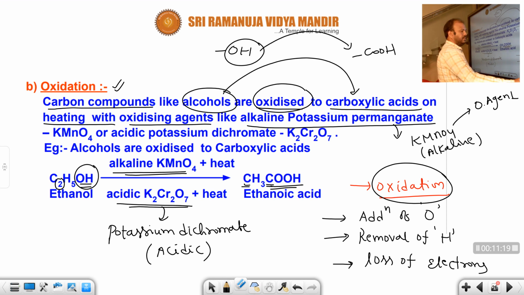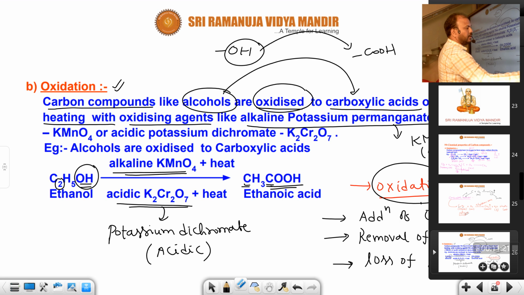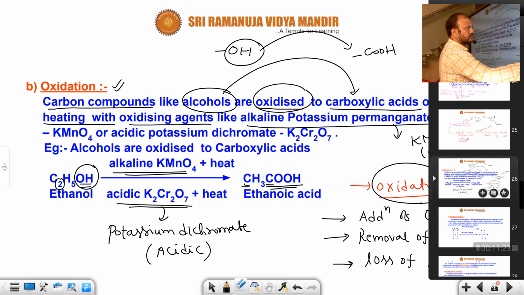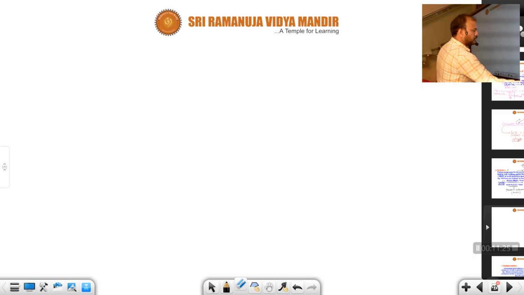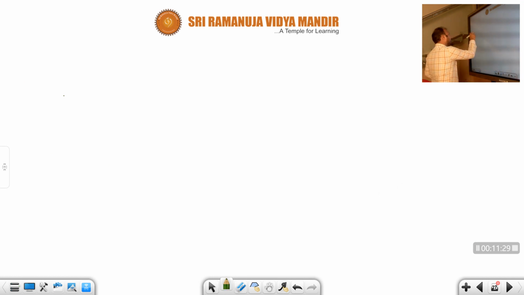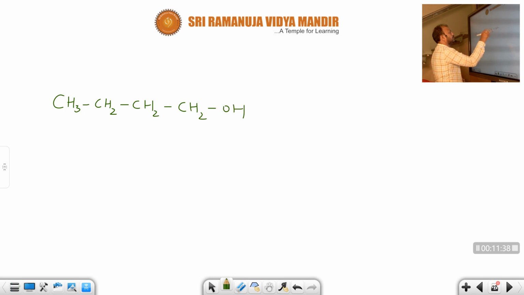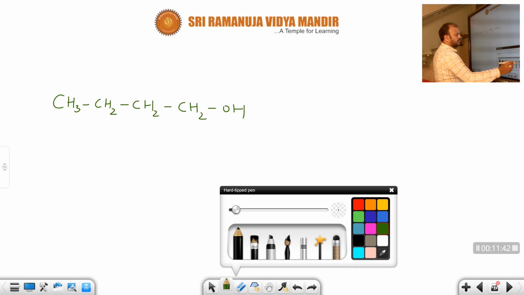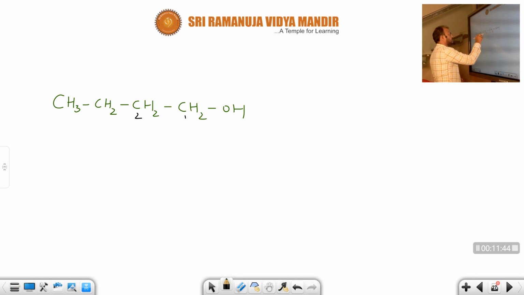Okay. For your sake I will take another example. Suppose it is given like this, butanol. What is the product here? Butanol means four carbons: CH3, CH2, CH2, CH2. You know very well the IUPAC names, 1, 2, 3, 4.